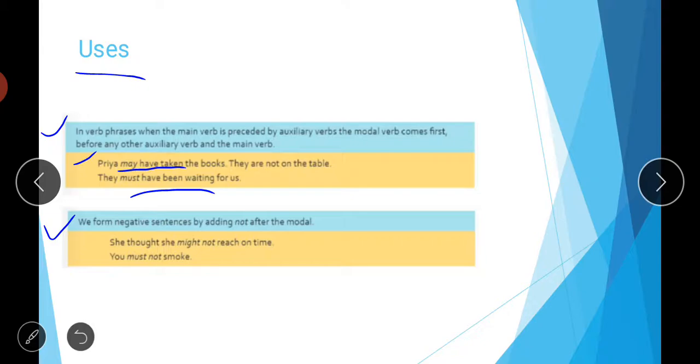So if you want to form any negative sentence, what you will do is simply put the word not after that given modal. For example, she thought she might not reach on time. You will not write, she thought she not might reach on home. No, that will be wrong. You have to use the correct sequence to form a correct negative sentence: put the word not after the modal. Then the second rule is, you must not smoke. So again, must is accompanied with not: you must not smoke.